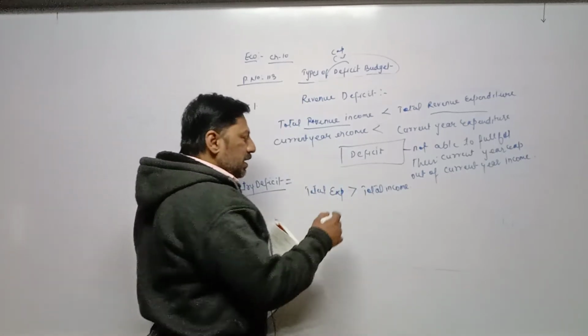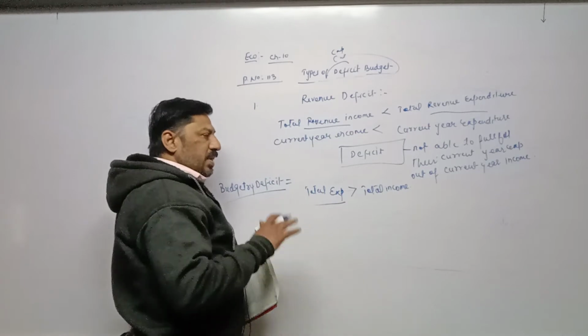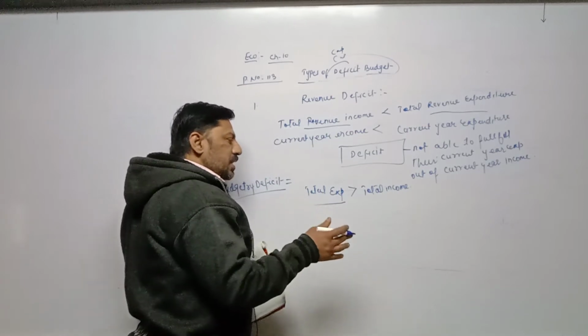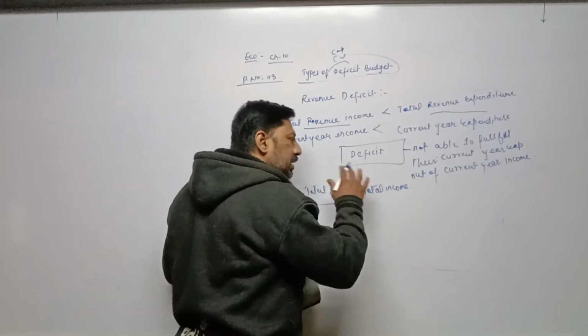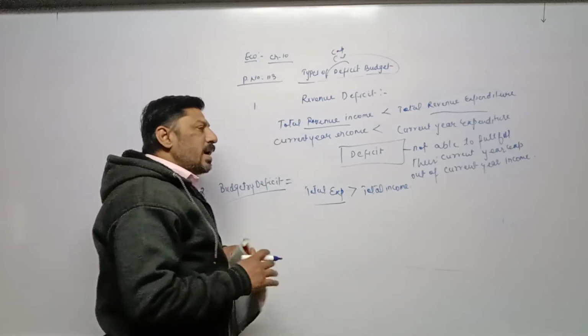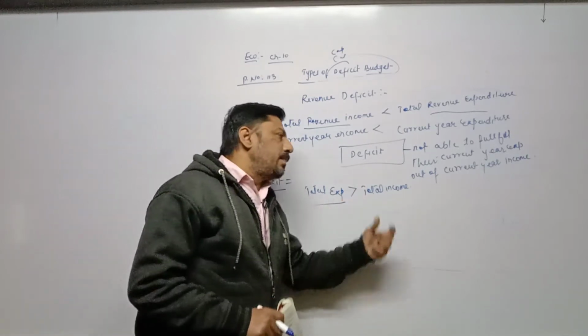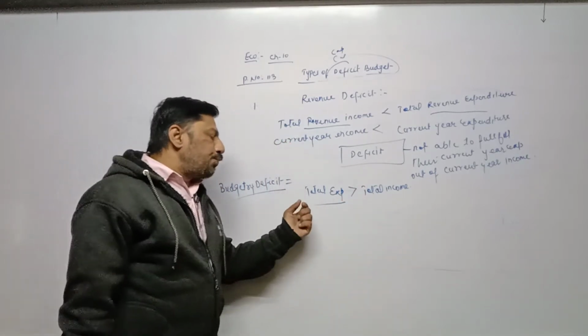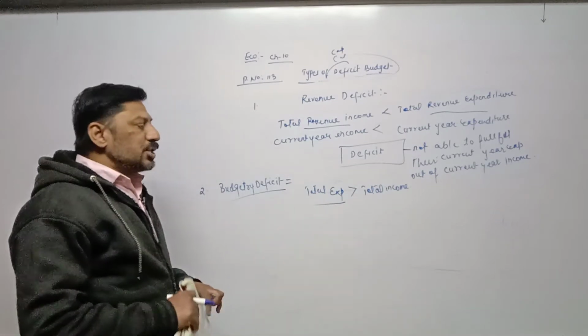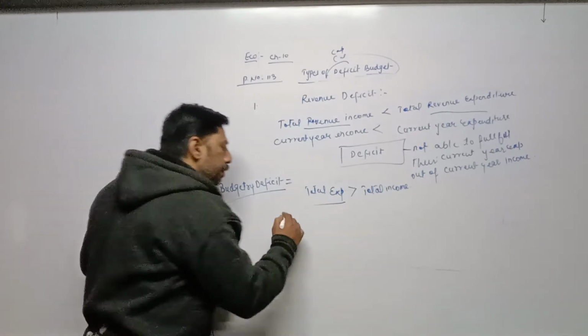So when total expenditure, revenue as well as capital, becomes more than total income, it is clear that out of the total earned income, the government is not able to fulfill its expenditure. In that situation, the government has to borrow money.